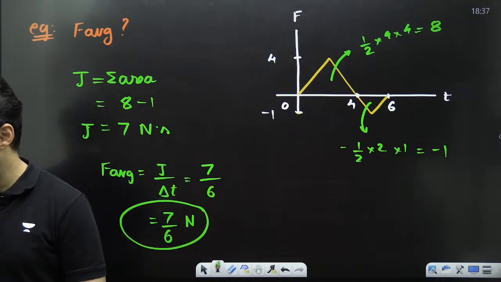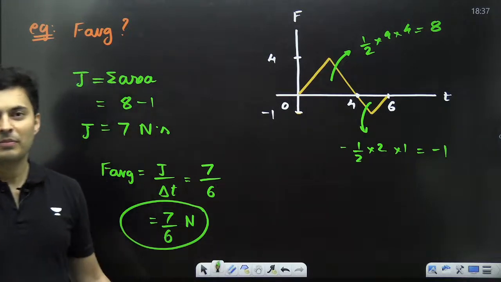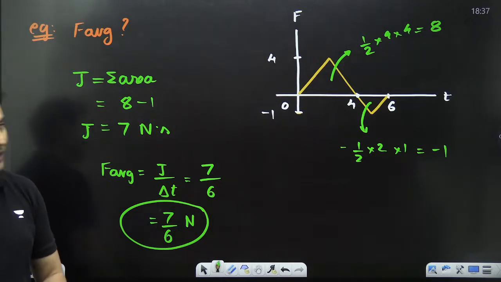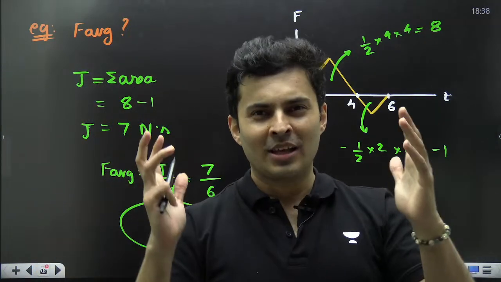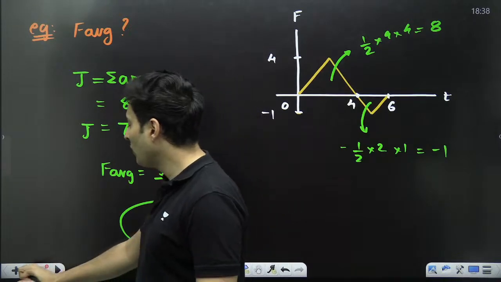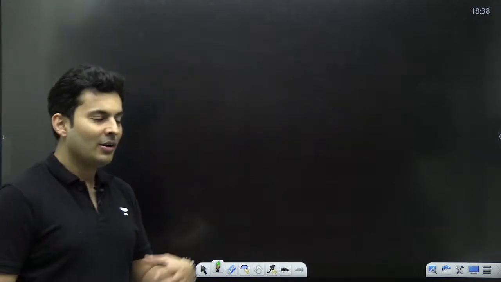Simple, easy peasy, lemon squeezy. Everyone with me on this? Clear? We have done all varieties of questions, my dear students. After this, you cannot have any difficulty, at least in impulse, momentum, average forces, graph-based questions, anything. Okay. Now, it's time to move to types of collision, explosion, all those things.